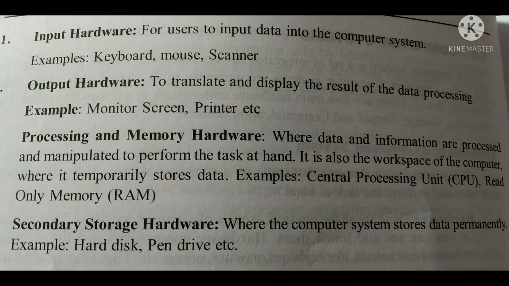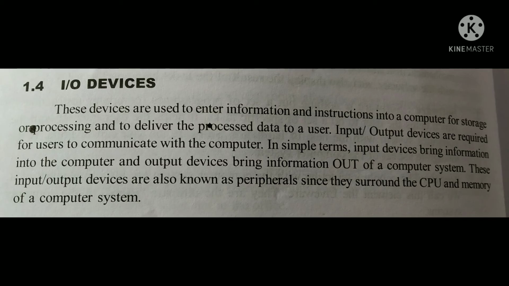Then you can go for the input and output devices, IO devices. These devices are used to enter information and instructions into a computer for storage or processing, and to deliver the processed data to users. Input and output devices are required for users to communicate with the computer. In simple terms, input devices bring information into the computer and output devices bring information out of a computer system.